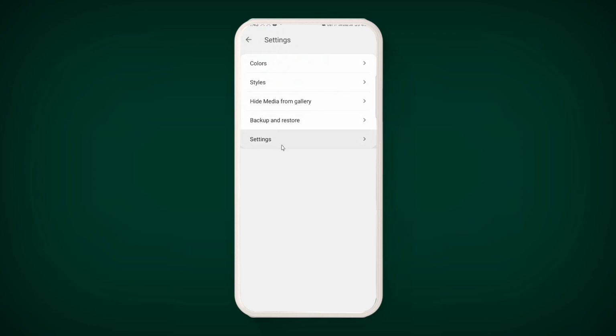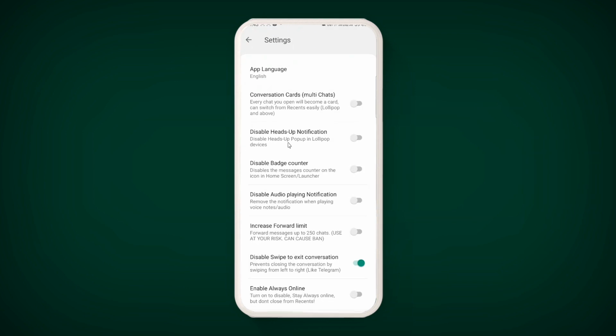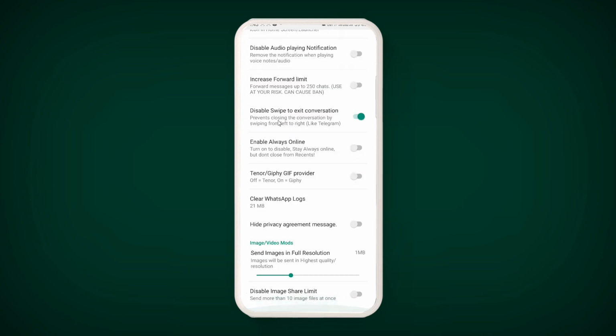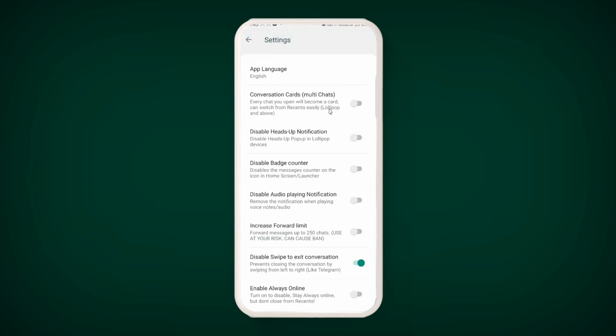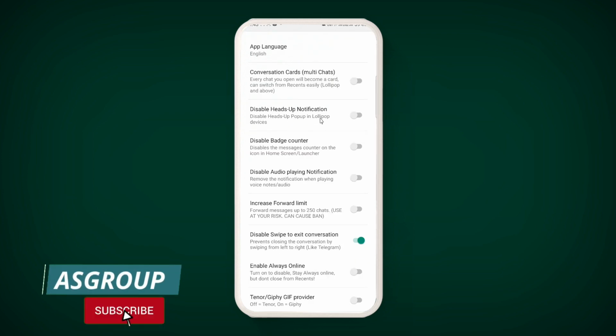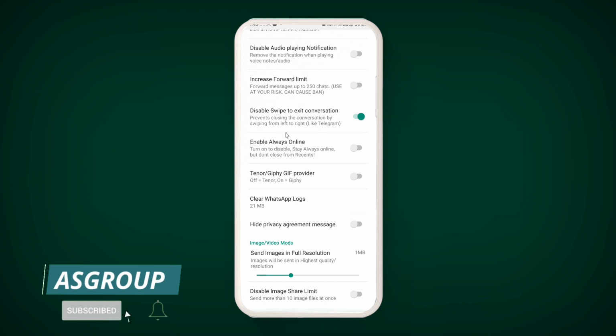Go back. Here you can see that the settings option is available. Once you click on it, multiple options are shown here, so you can read and apply them. If you want to enable conversation card, you can enable it. Heads-up notifications and many more options are there. If you want to always show yourself online, you can enable this option also.